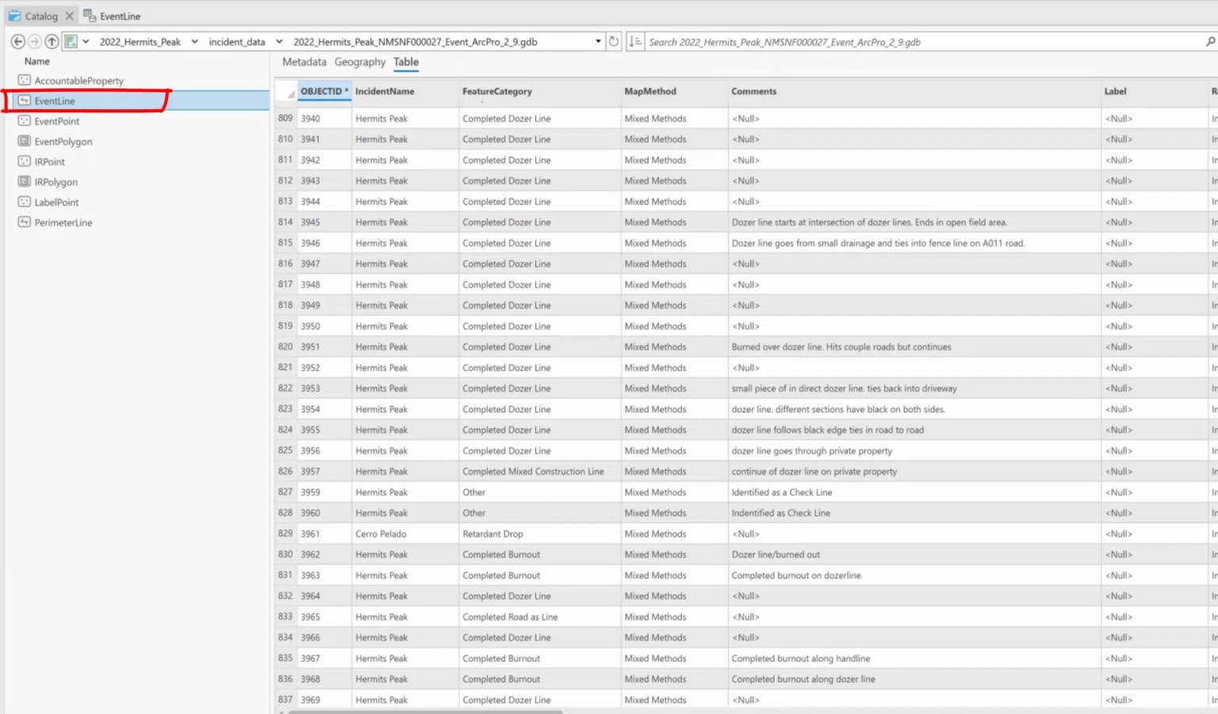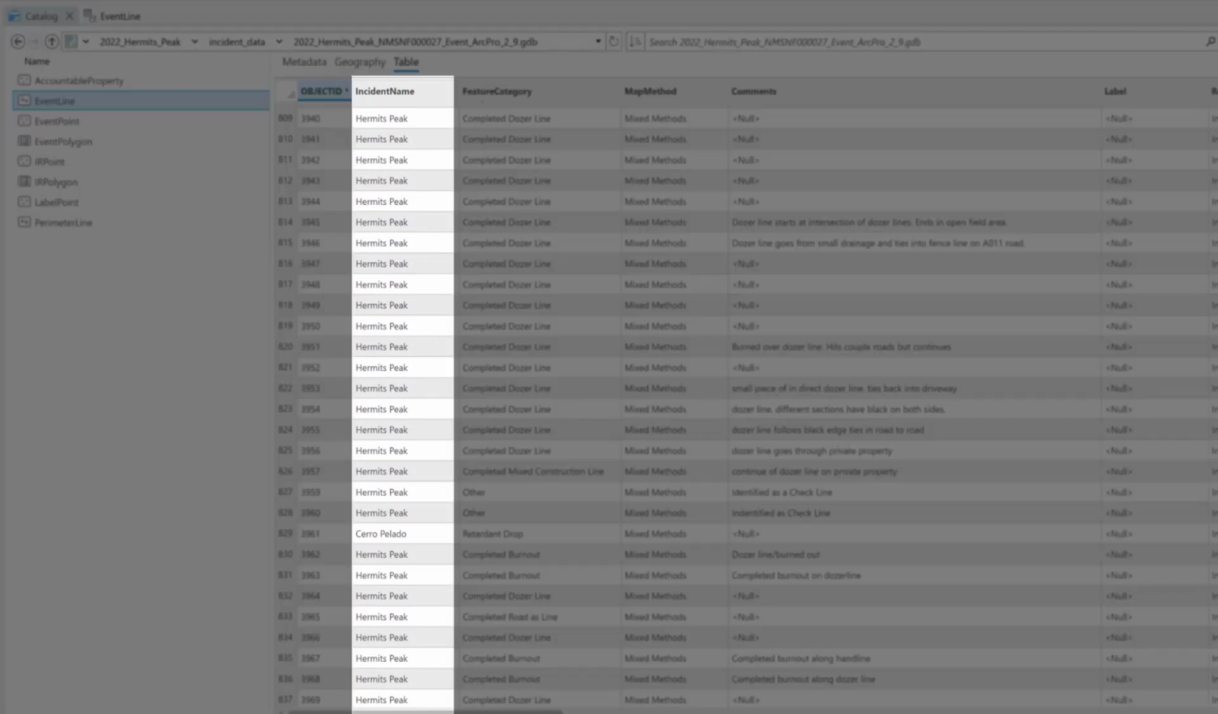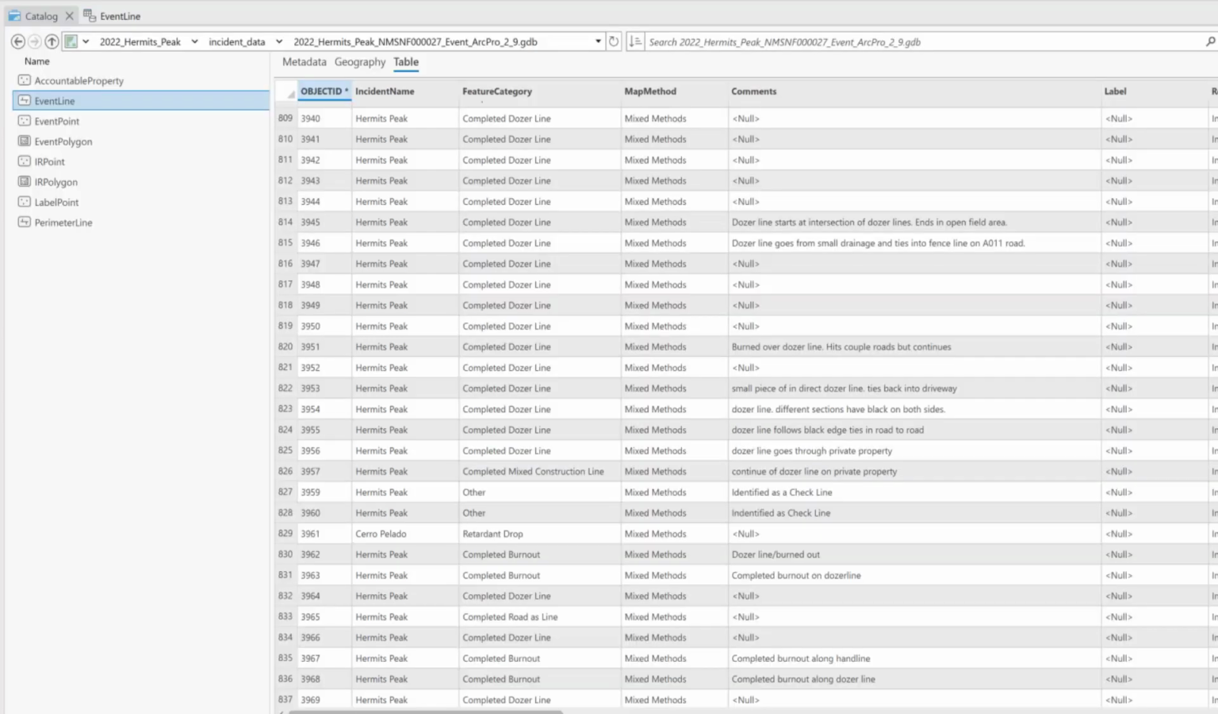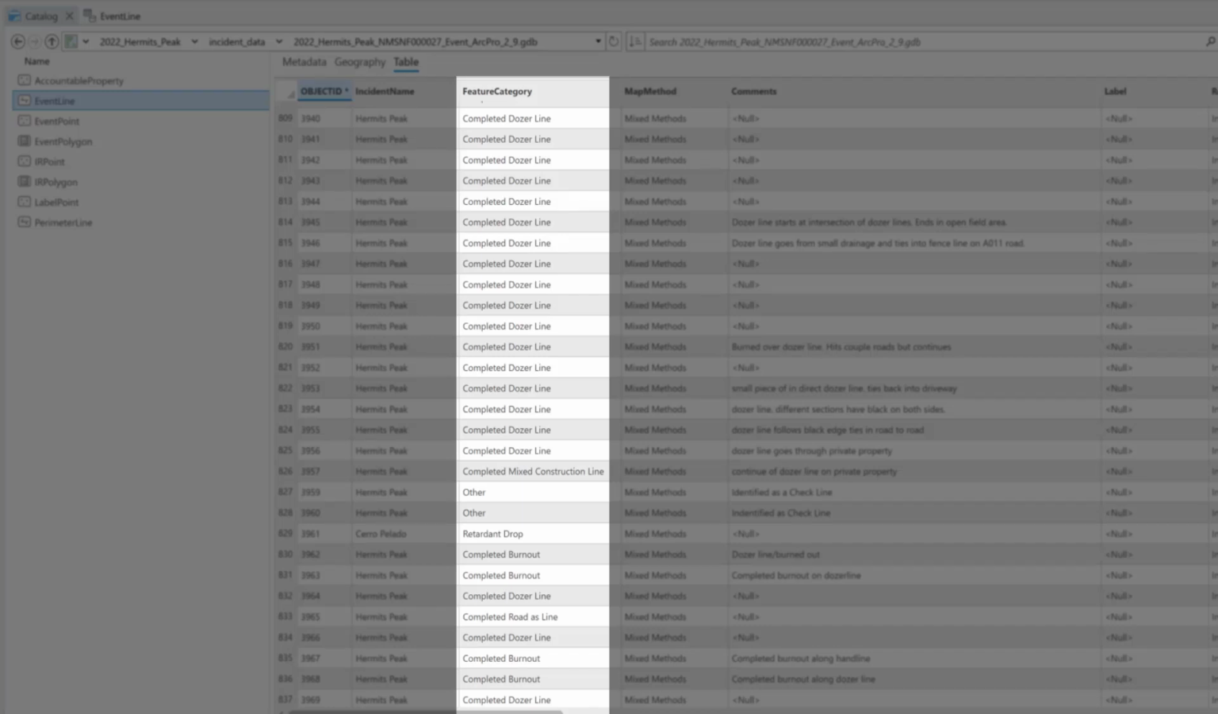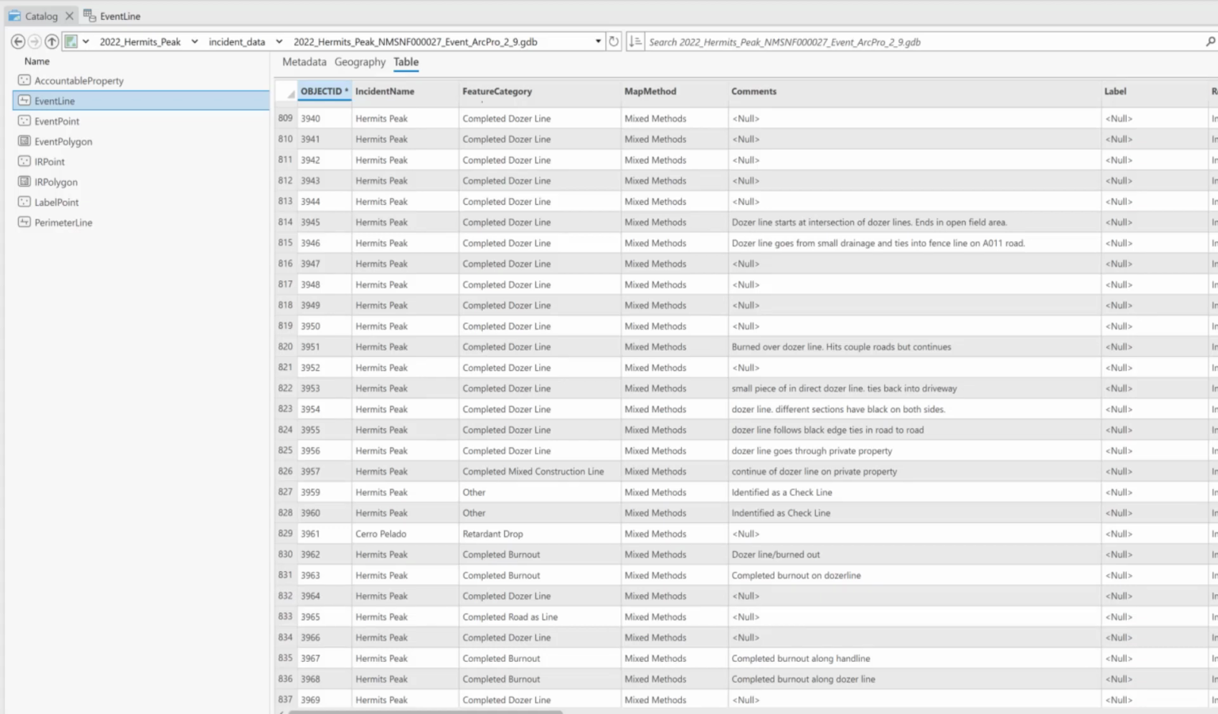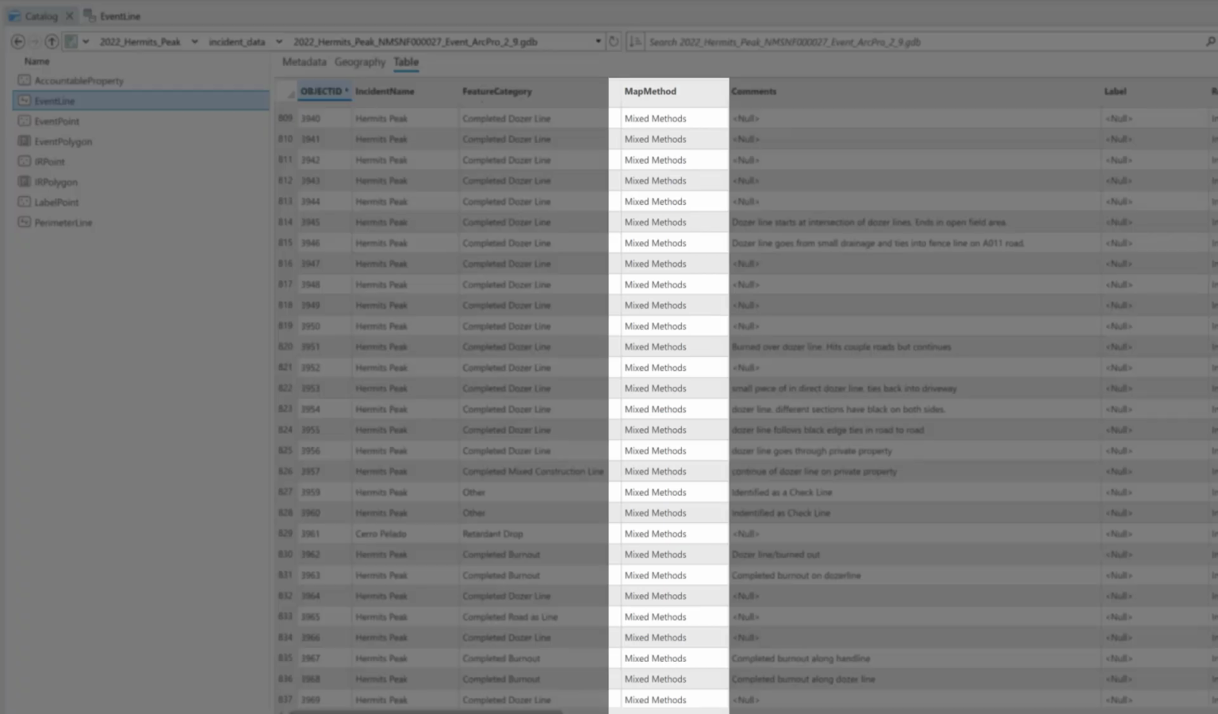Looking at the event line feature class, I'll show how the attributes are used as metadata. First, I've got the incident name. This was a large fire that covered an area with multiple active fires at the time, so the incident name was imperative for all the GISS working in the area to keep track of which features belong to which fire. The feature category describes the type of point, line, or polygon that the feature represents. The map method field describes how the feature was created. We don't always have this information, in which case that field defaults to mixed methods.